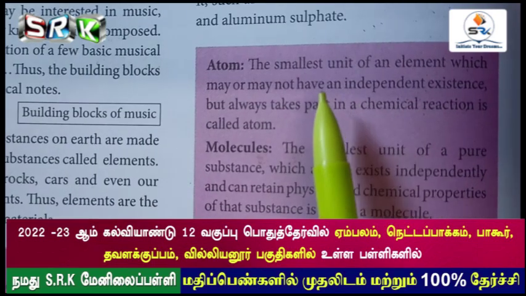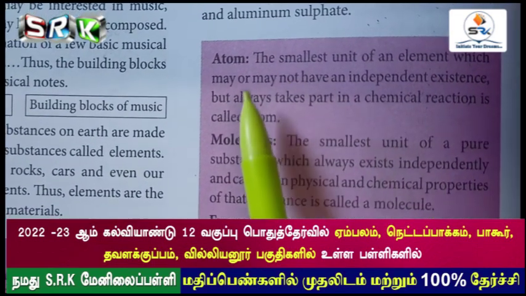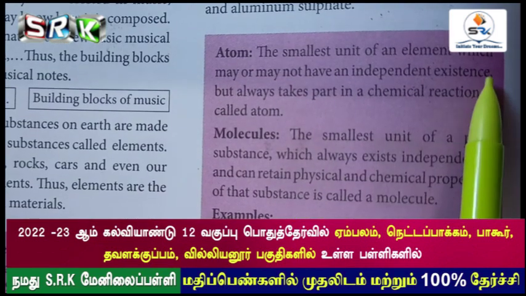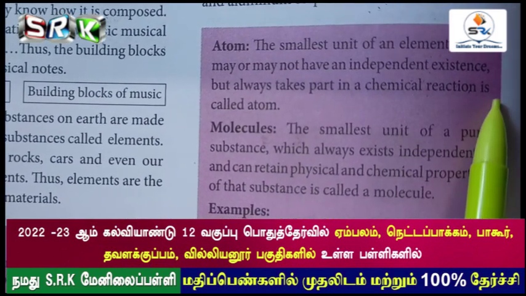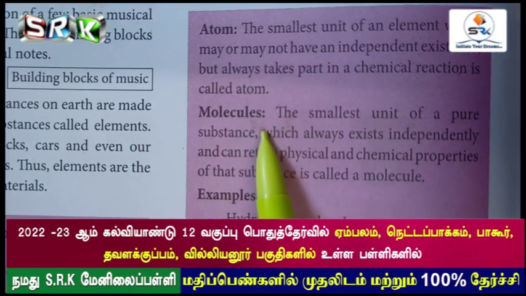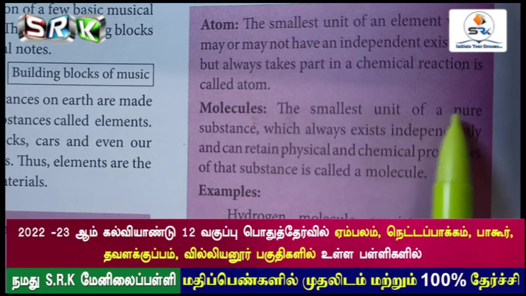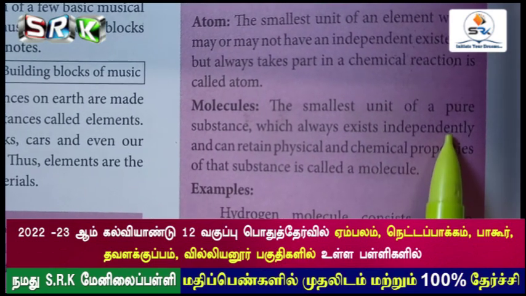So what definition have we seen for an atom? The smallest unit of an element which may or may not have an independent existence but always takes part in a chemical reaction is called an atom. And the next thing given for you is molecules. The smallest unit of a pure substance which always exists independently.